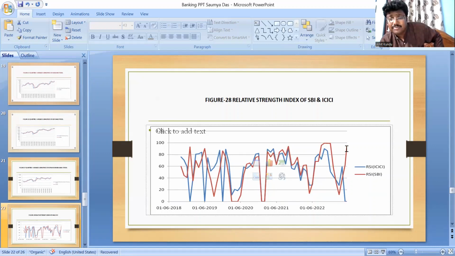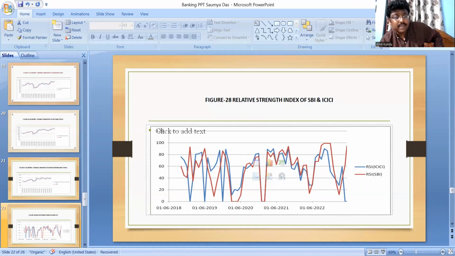If you consider SBI, at the end of the period it is oversold. But if you consider the RSI of ICICI Bank, at the end of the period it is overbought. Otherwise, for both series, sometimes it is oversold and sometimes overbought under the study period.